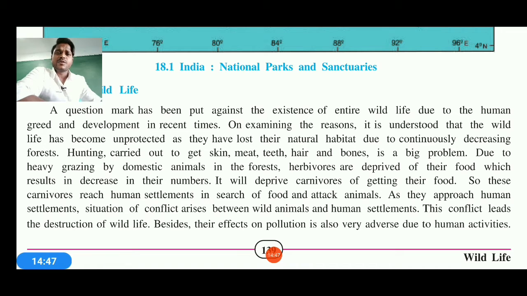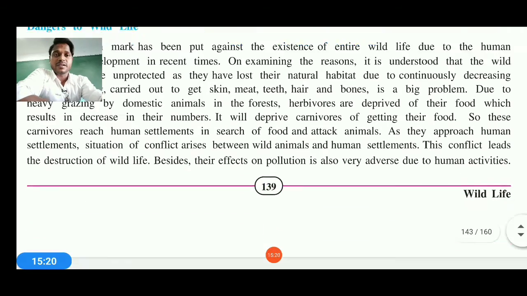As I said, this question is rising, so we need to understand why this is happening, why the forest and all the lifestyle of human beings are actually creating havoc for the forest. See, hunting is carried out to get skin, meat, teeth, hair and bone. So it is a big problem. Due to heavy grazing by domestic animals in the forest, herbivores are deprived of their food, resulting in a decrease in their numbers. That's how, in search of food, they come to human settlements and are killed, or they kill human beings. So this is not a good thing, which we need to understand.